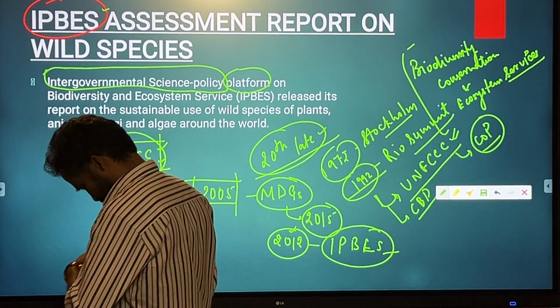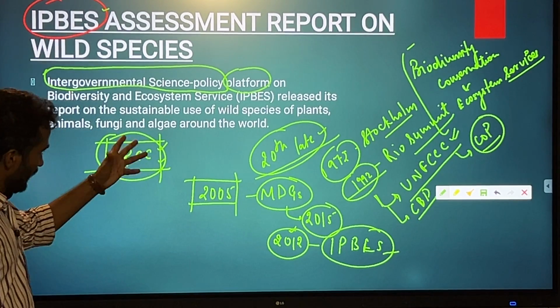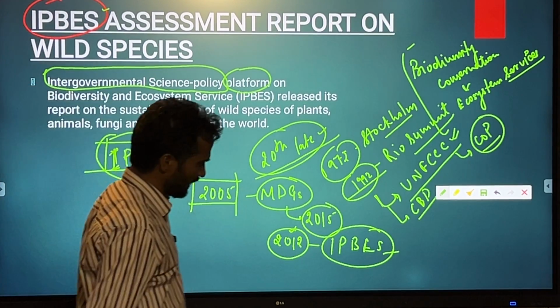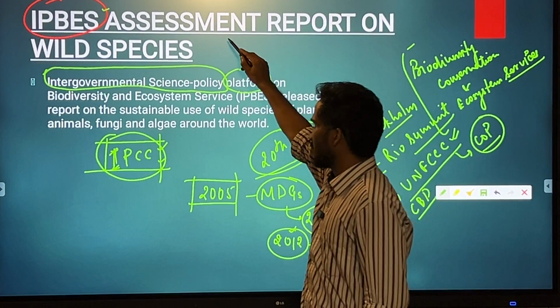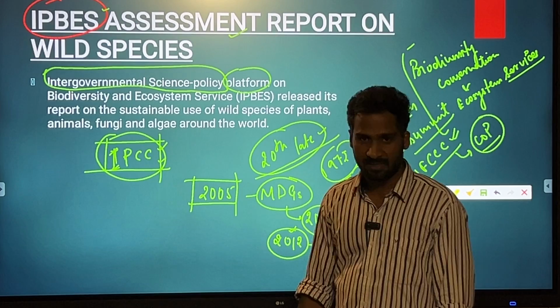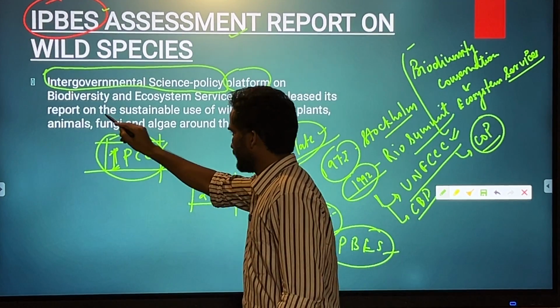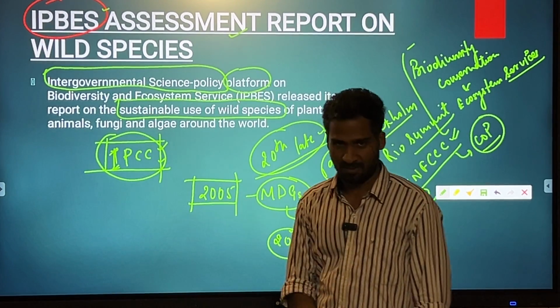With respect to this body, we'll come to certain other facts as well. But before that, let's talk about the assessment report, the one which the news is related to. This assessment report is related to the sustainable use of wild species.